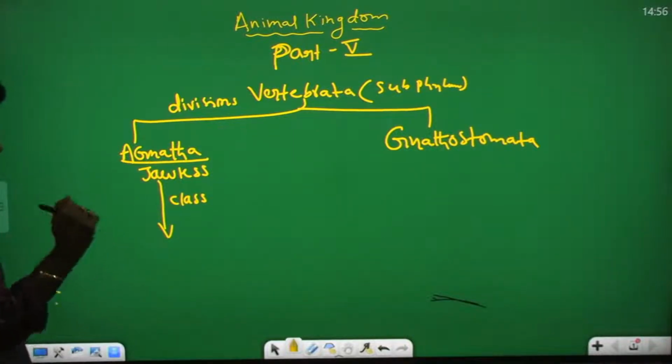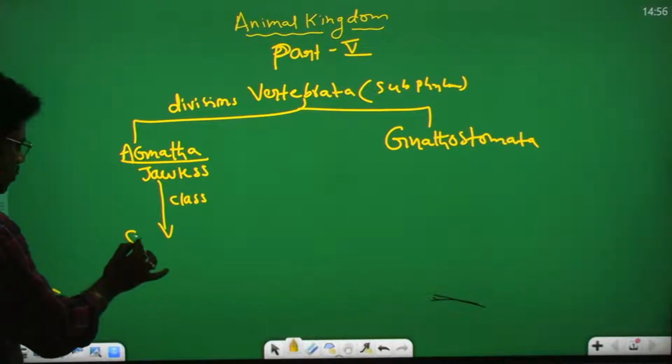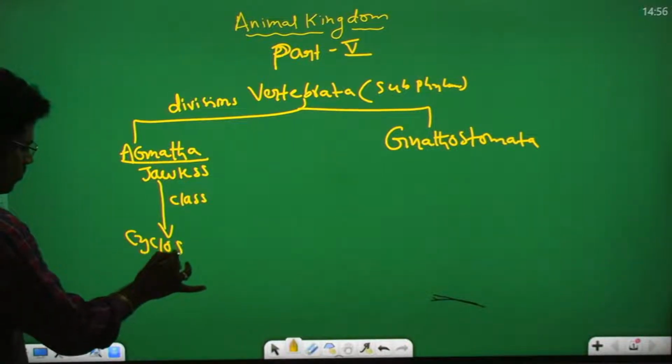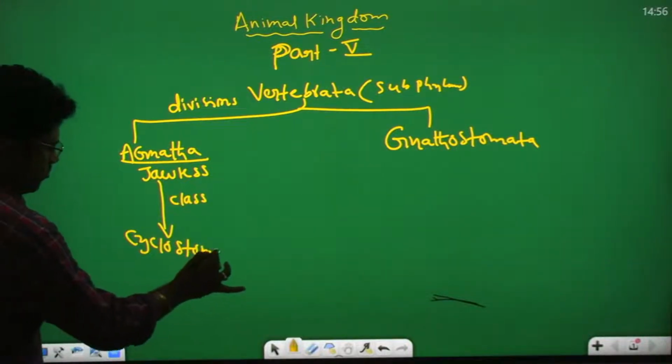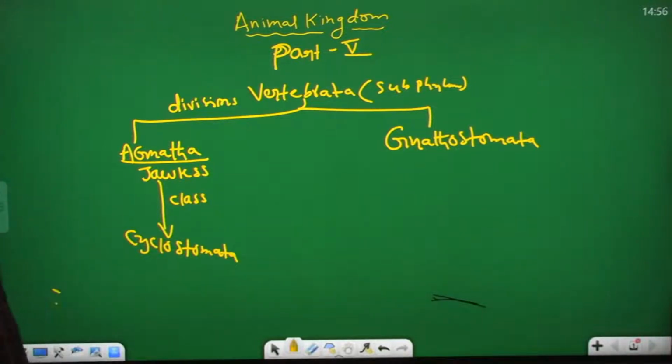The one class is known as Cyclostomata. Agnatha means jawless, jaws are absent. In Agnatha, one class is there, that is called Cyclostomata.